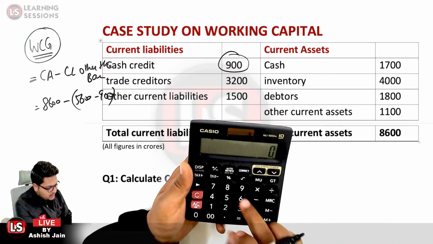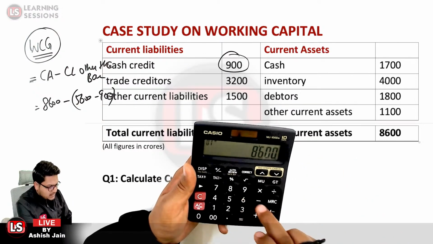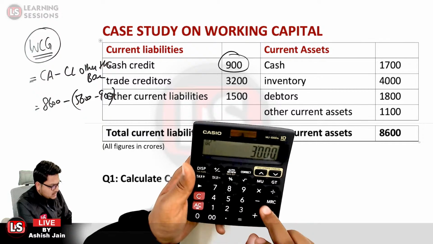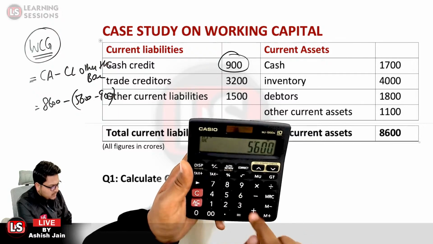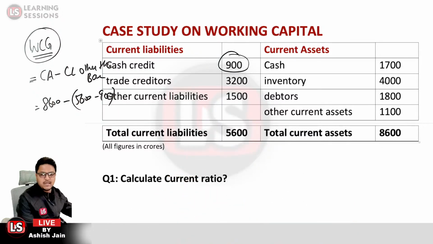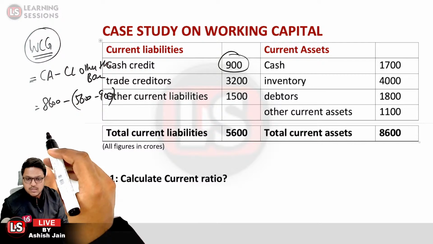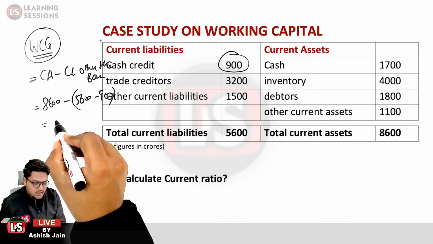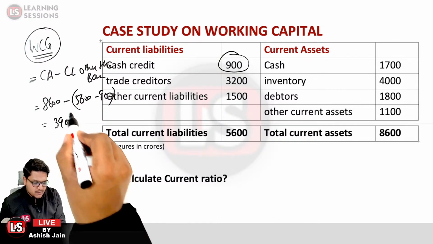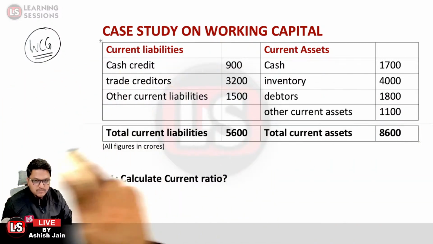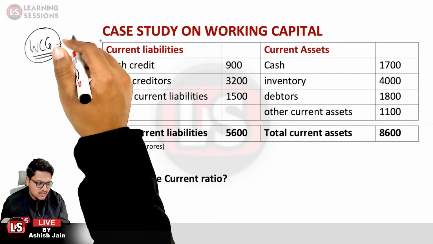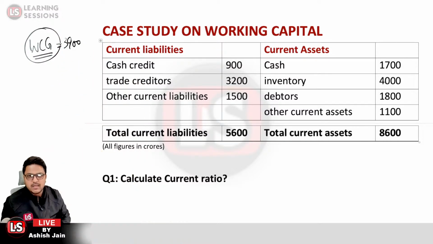Okay, so 8600 minus 5600 plus 900, sorry, that is equal to 3900. So what will be the WCG? It is 3900 in this particular case. I'm just writing it over here for reference purposes. That is the WCG we calculated to be 3900 in this particular case.